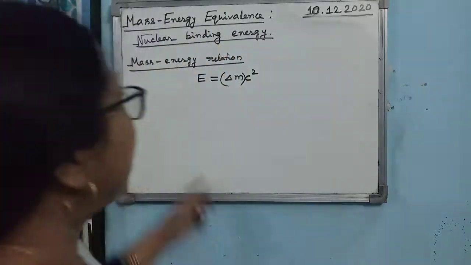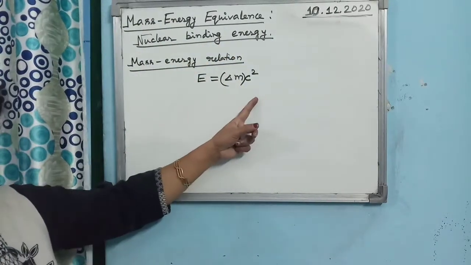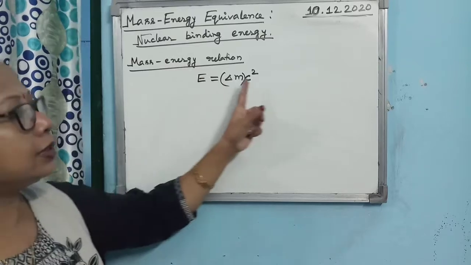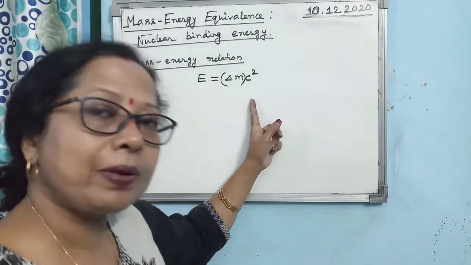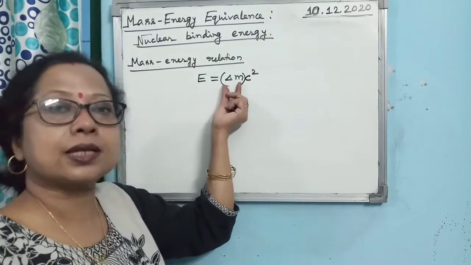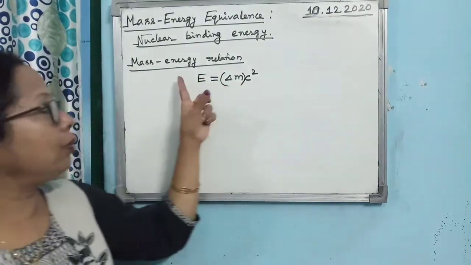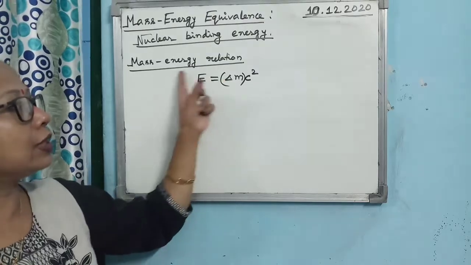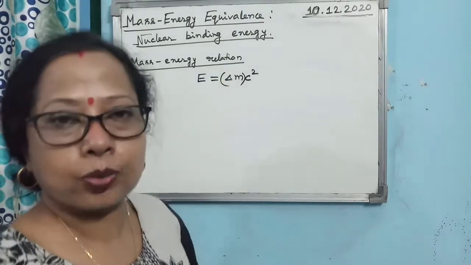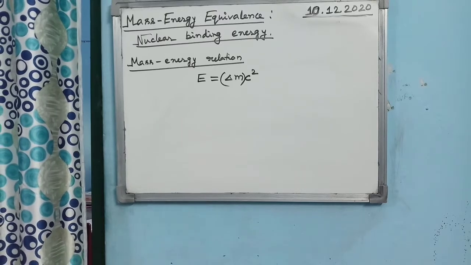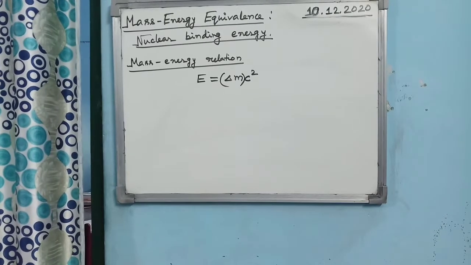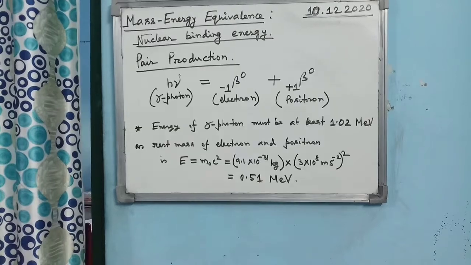That is the mass energy equivalence relation. Once again I am repeating, if delta m mass is converted into energy, you will get energy delta m into c square. This is the important concept of mass energy equivalence.